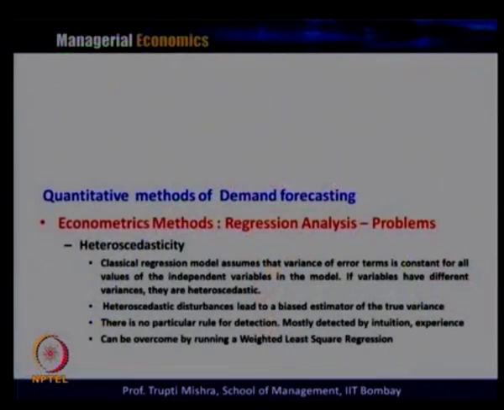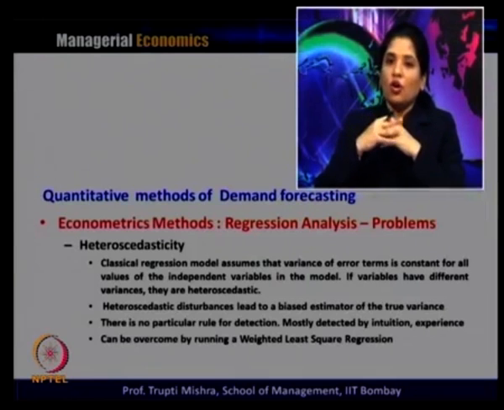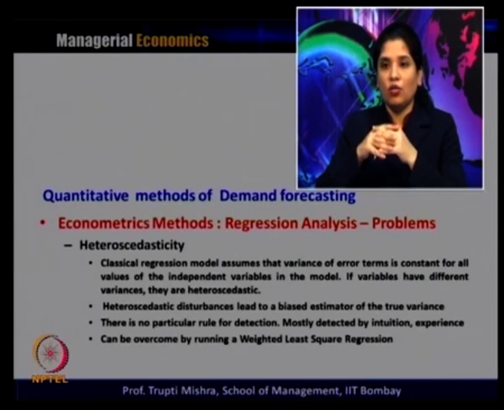Then the third problem is heteroscedasticity. What is the problem of heteroscedasticity? The regression model always assumes that the variance of the error term is constant for all values of the independent variable in the model. But if the variable has different variance, then we land in the heteroscedastic situation, and this disturbance leads to a biased estimator of the true variance.